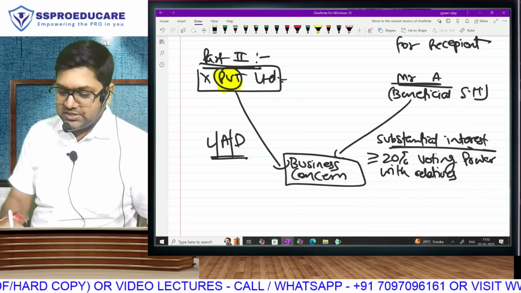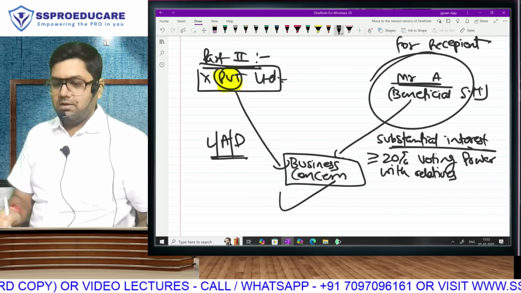So supposing this is a proprietorship, then I am the proprietor. This is a partnership.